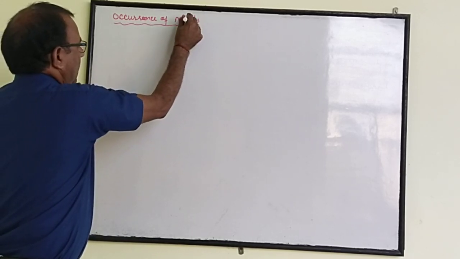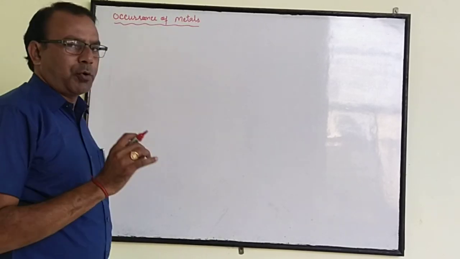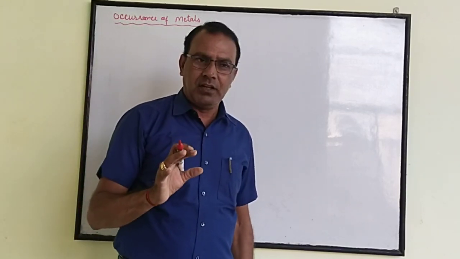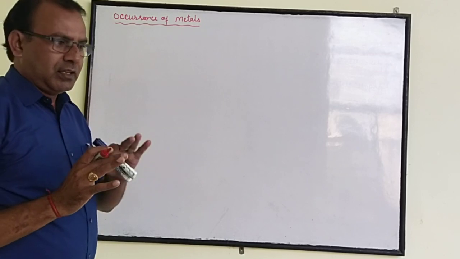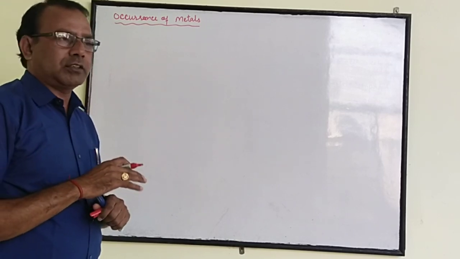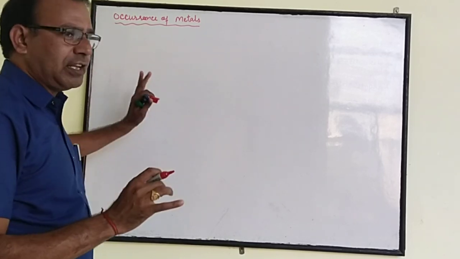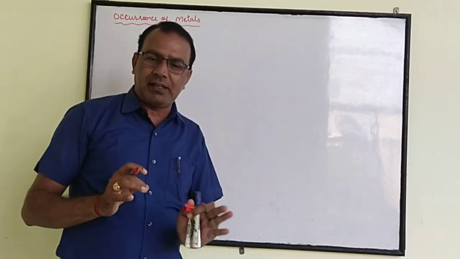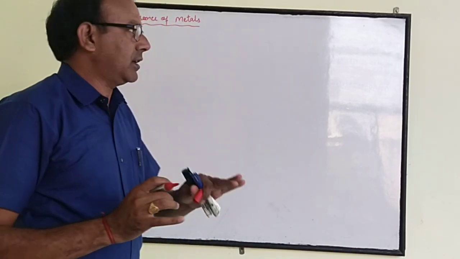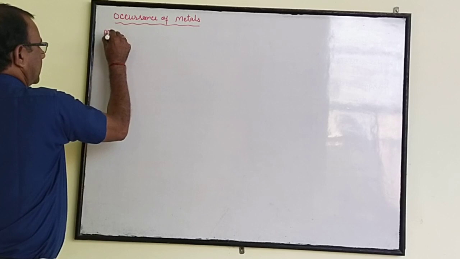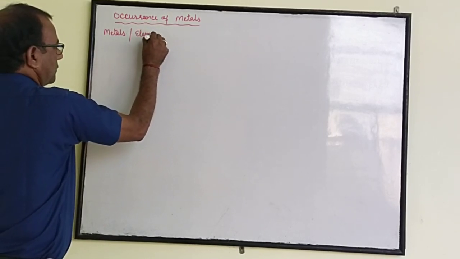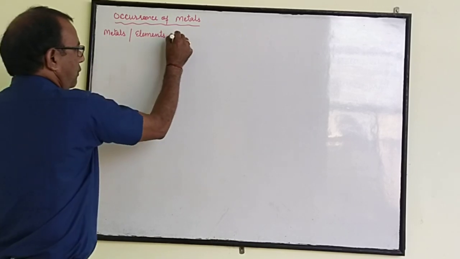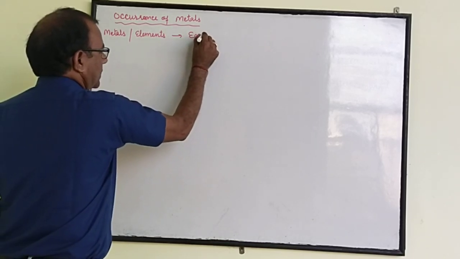Firstly, in the last part we have already discussed minerals, ores and gangues. All the elements are found in the earth crust. The upper layer of the earth is known as the earth crust. Mostly the elements such as metals are found in the earth crust.